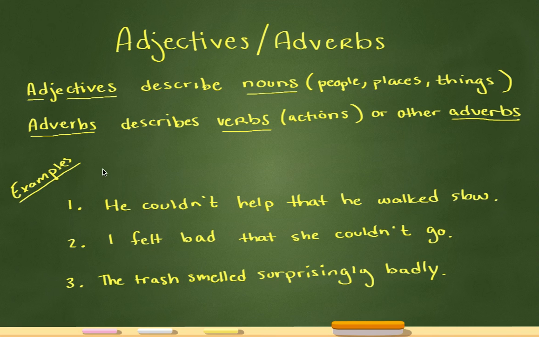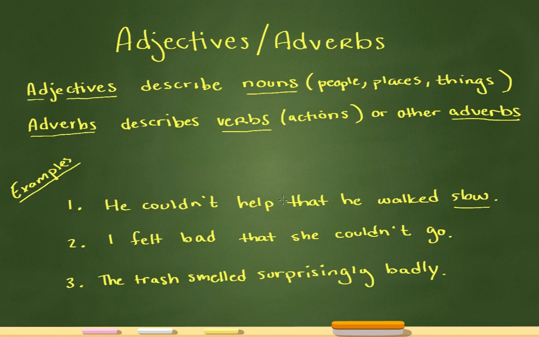All right, so let's go through some of these examples and see which would be correct and which one wouldn't be. Let's start with number 1. It says, he couldn't help that he walked slow. The problem here is slow. Slow is an adjective.